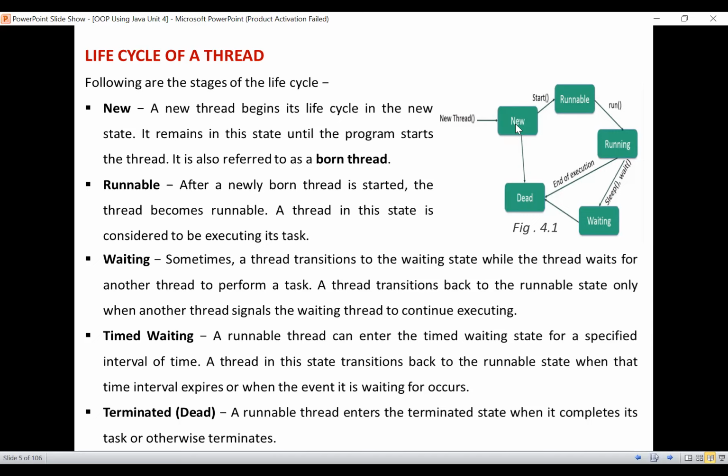After the new state, it will enter the state called active state. That active state might be a runnable one or a running one. We are specifying that we have 2 stages of the active state: one is runnable and another one is running. In the new stage, we say it is a newly born thread.